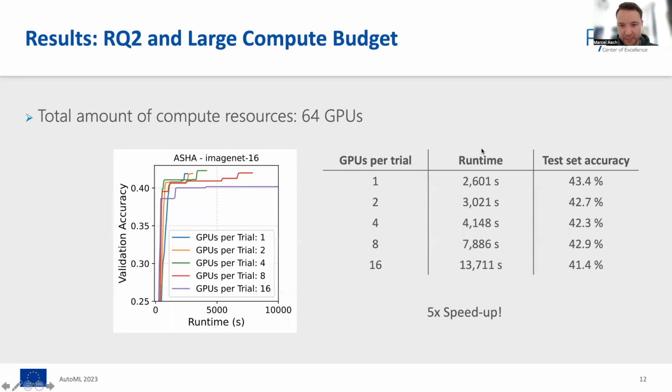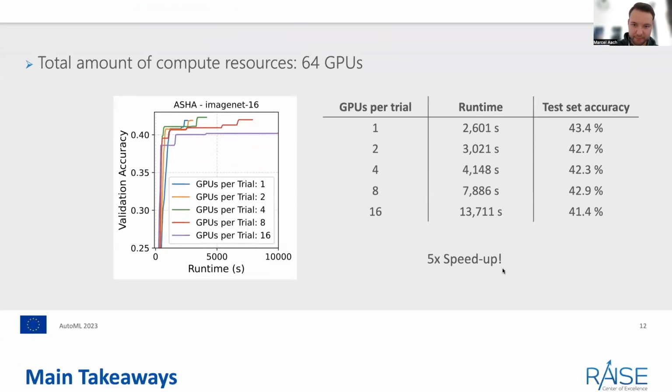As the last point, we increase the amount of total compute resources even further to 64 GPUs and rerun the experiments for Aach with ImageNet16. Again, here it is visible that the blue line, which corresponds to having 1 GPU per trial, has the shortest runtime. And when we compare that to using a large number, 16 GPUs for data parallel training, we see that we get a speed up by a factor of roughly 5 here, which is quite substantial.